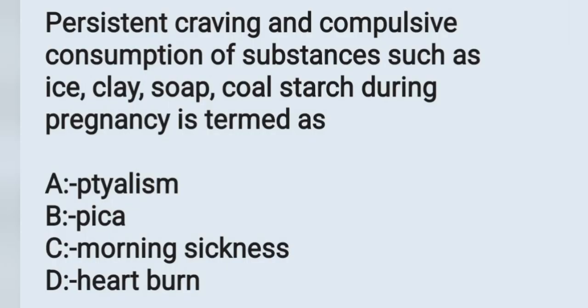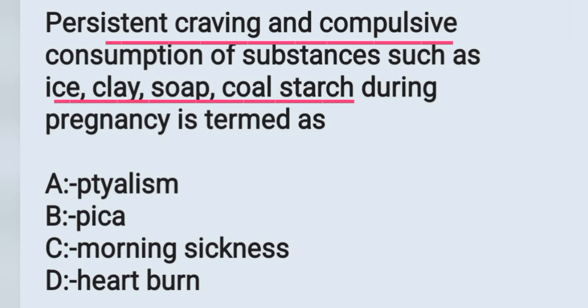Move on to the next question. Persistent craving and compulsive consumption of substances such as ice, clay, soap, coal, starch during pregnancy is termed as? Options: Option A, thalassemia. Option B, pica. Option C, morning sickness. Option D, heartburn.